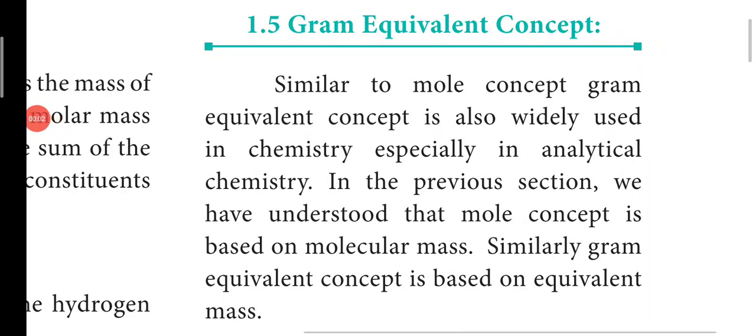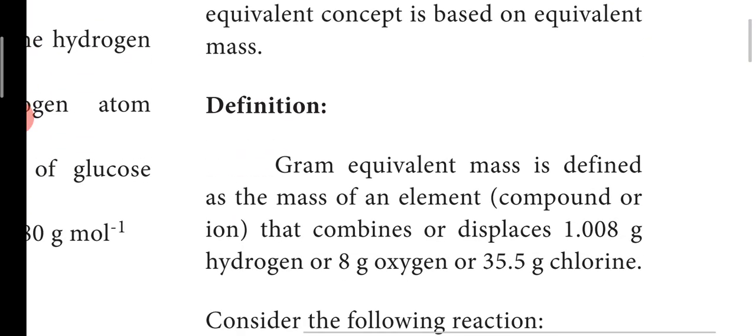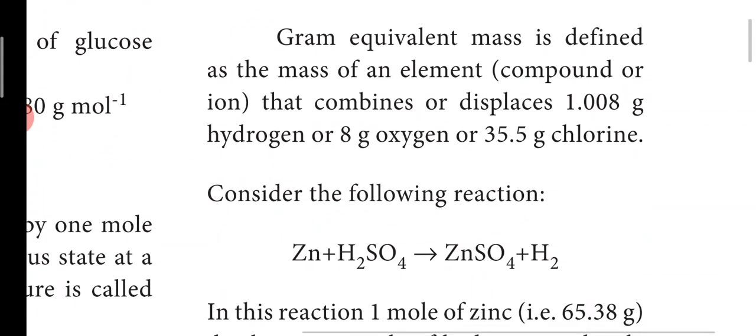Next we have the gram equivalent concept. This gram equivalent concept is very widely used in analytical chemistry. Let's see the definition first. It is defined as the mass of an element that combines with or displaces 1.008 gram of hydrogen or 8 gram of oxygen or 35.5 gram of chlorine. So to understand this, see the following reaction, children.